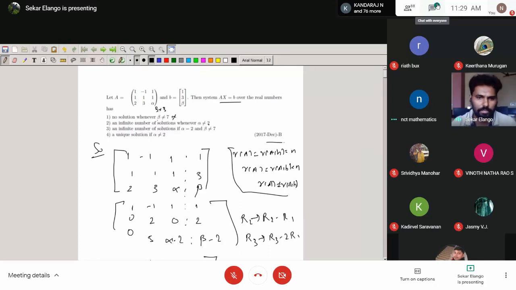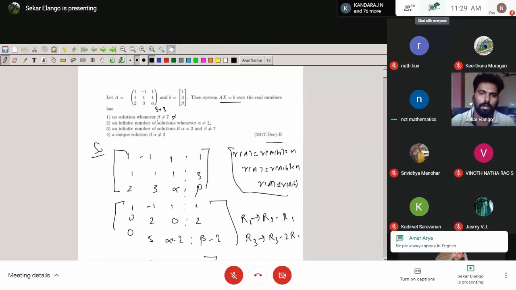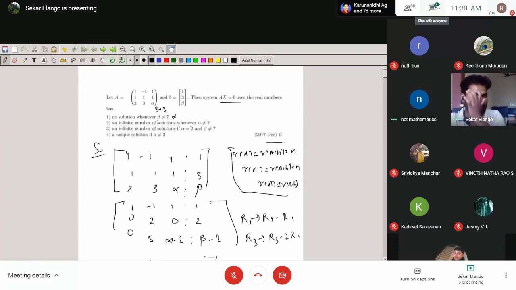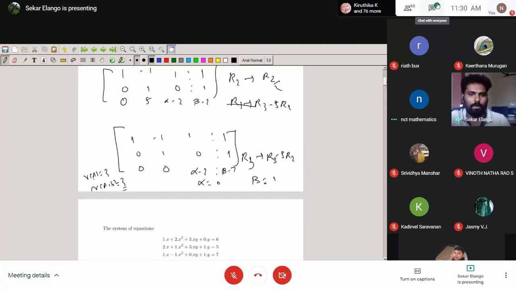Now again, think about the second option. Alpha is not equal to 2, we have the infinite number of solutions. The same thing: the option will be wrong in the sense that you can choose some other alpha. The same, alpha equal to 0 and beta equal to 1. Then again we get the unique solution.